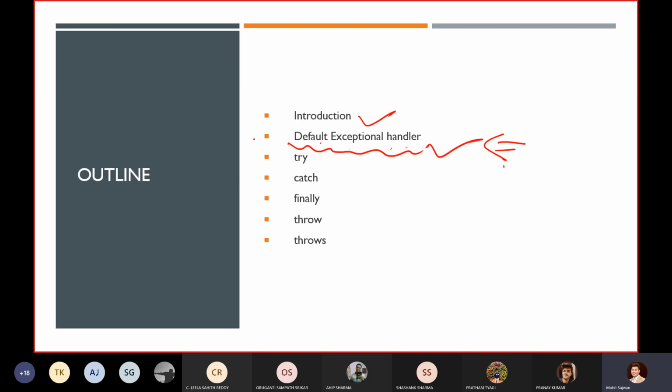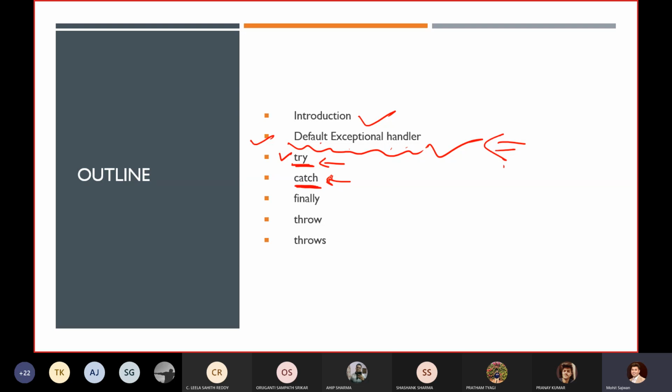Now after that we came to know that we are getting an exception, but in reality we are not handling it. So how can we handle it? There are two keywords which we have gone through. The first one is the try keyword and the second one is the catch keyword. Whatever code where you feel you can have an exception, you put that statement inside the try block, and whatever exception you might get, you put inside your catch block.